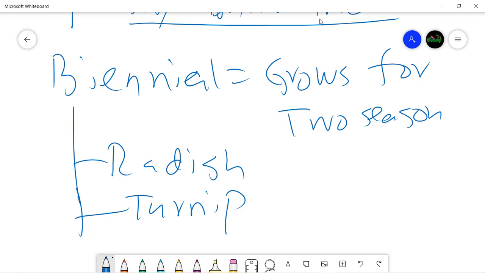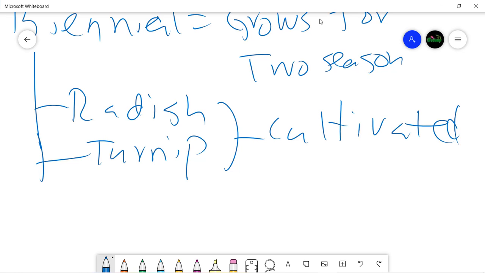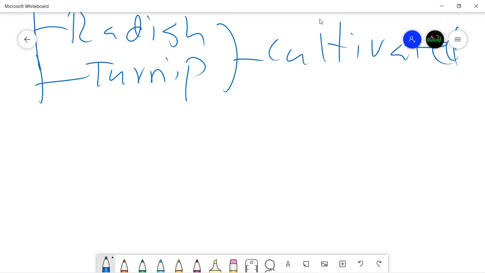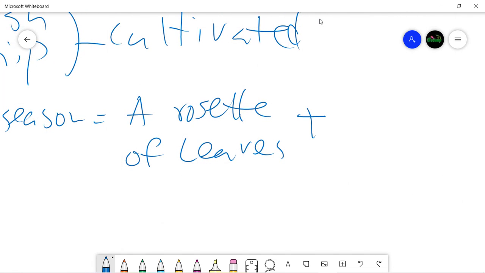Now, what a biennial plant does is that in the first season, at the end, it forms a tuberous root. These plants, since they are cultivated, produce in the first season a rosette of leaves and a taproot which is tuberous.